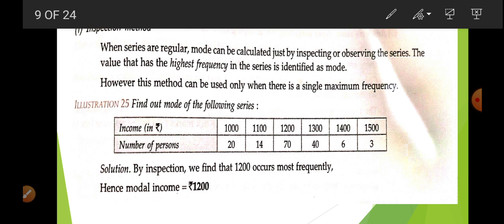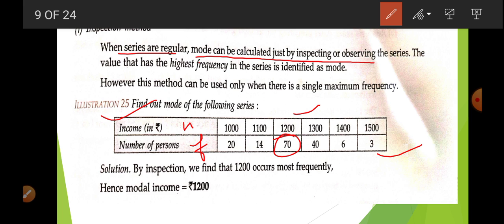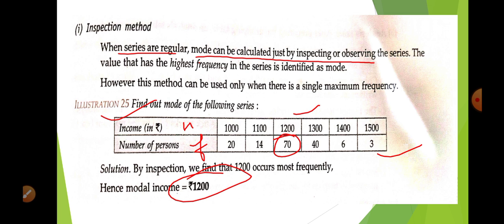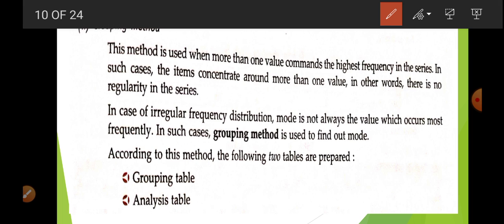Okay, so first of all, the inspection method. When a series is regular, the mode can be calculated just by inspection, that is, we can just look and know which number is going to be the mode. Like you can see in this example. Here income is the value of x, and number of persons is the frequency. So 70 is the highest frequency, that is, the 1200 income occurs most often. So this is why 1200 is going to be the mode. This is known as the inspection method. That is very easy.